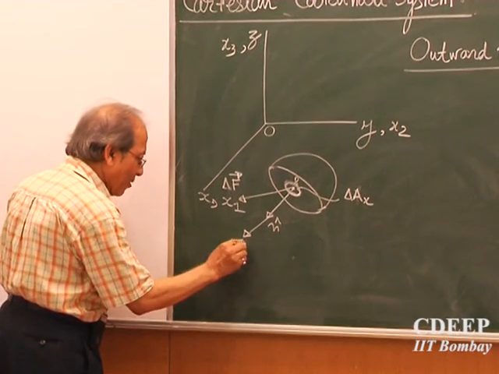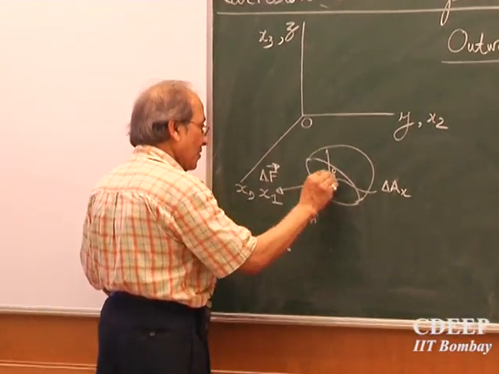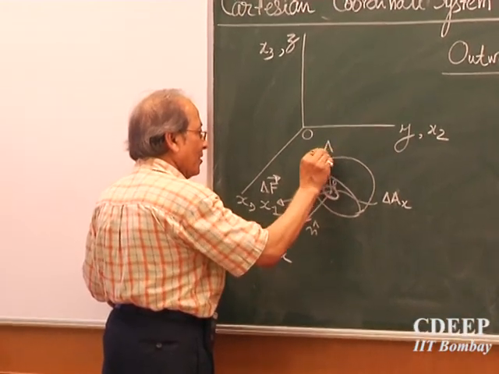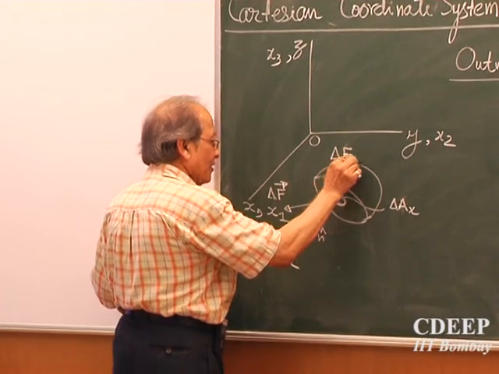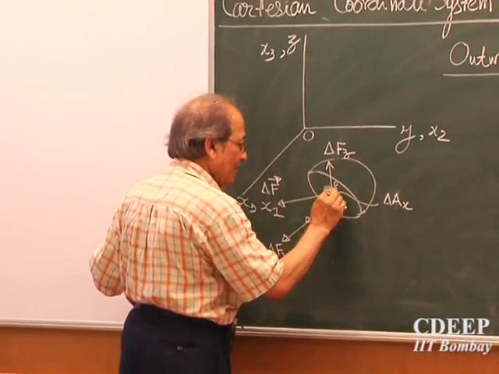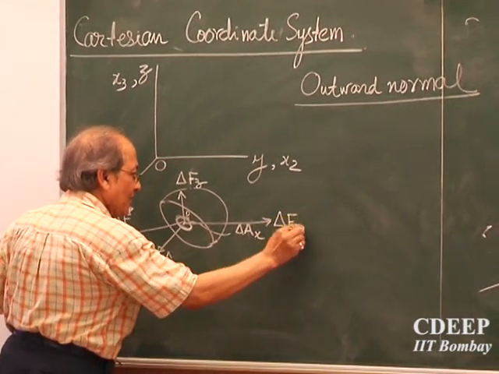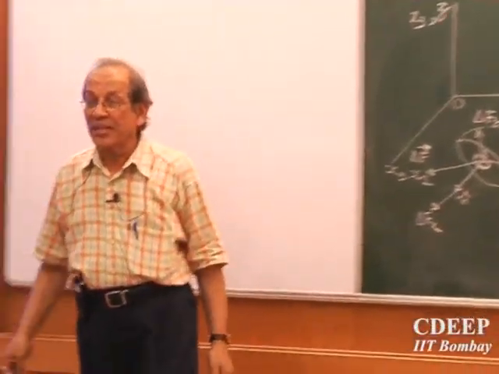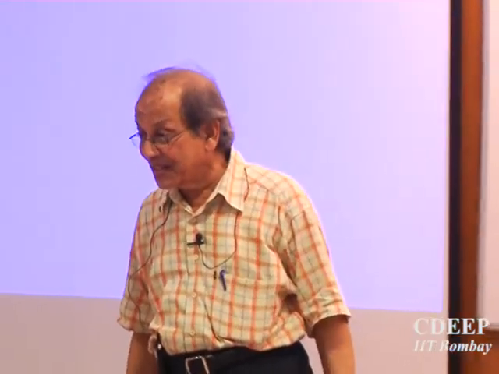Now I am taking 3 components of this delta F, in the 3 directions. Any general force can be decomposed into its components, x, y, z, 3 components.